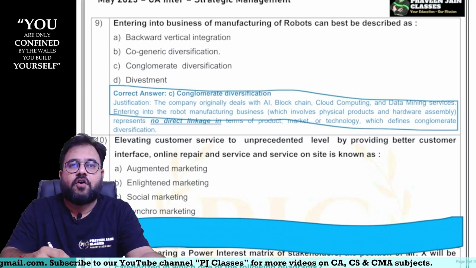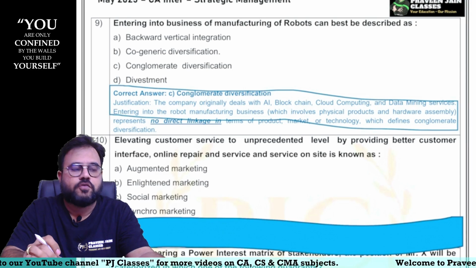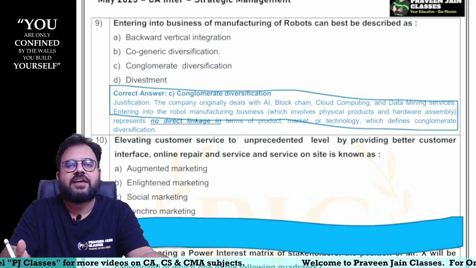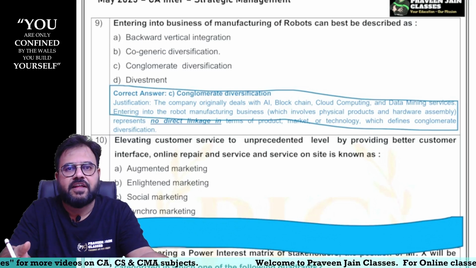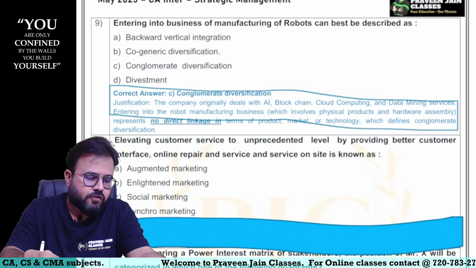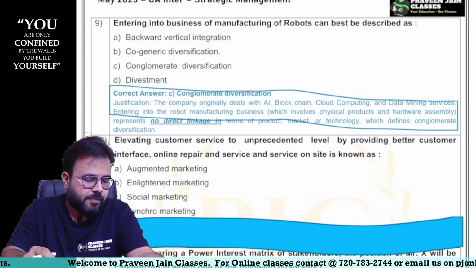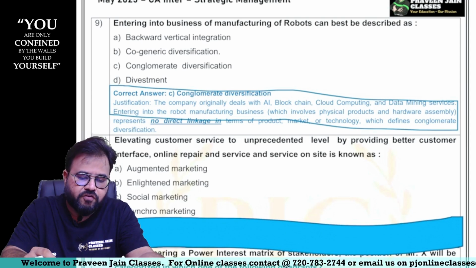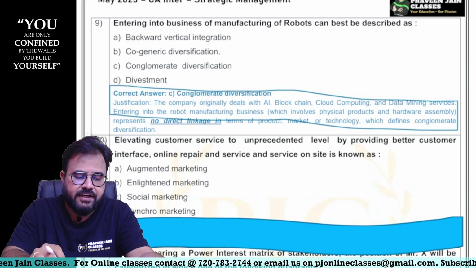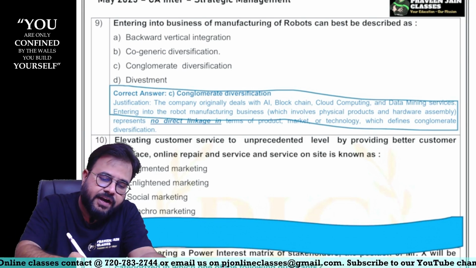So I have provided justification also in these suggested answers. In the exam you are only supposed to mark the right option, sir. Justification is not required, but because I am discussing the suggested answers after the exam, I thought let me also justify why this particular option is right. So justification: the company originally deals in AI, blockchain, cloud computing and data mining. Entering into the robotic business, which involves physical products and hardware assembly, represents no direct linkage in terms of product, market or technology, which defines conglomerate diversification, sir.